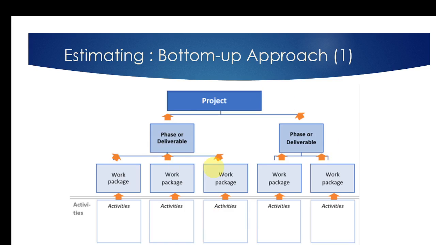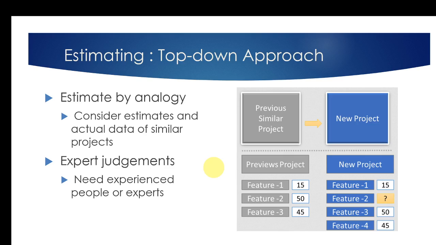Whereas if you need quick costing to get a feeling of what kind of cost we are going to have, we can go for the top-down approach. But in reality, in the software development field, we go for a bit of both. When you are bidding initially, sometimes you don't have enough time or enough visibility, so we have to go for the top-down approach, or estimation by analogy and expert judgment.